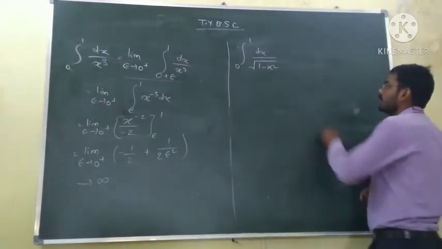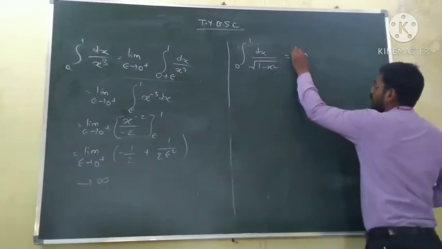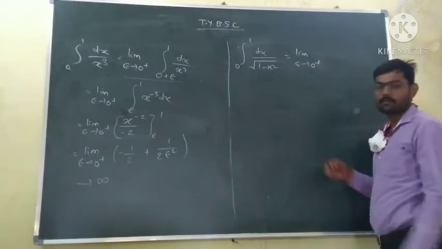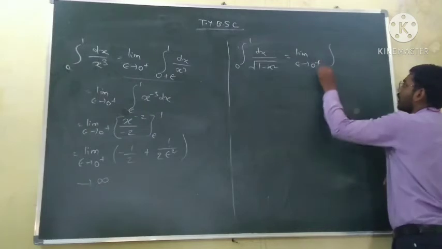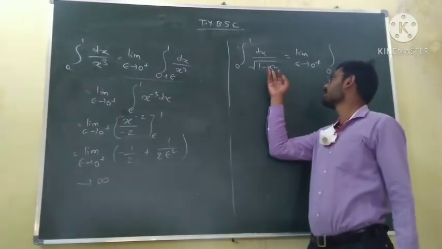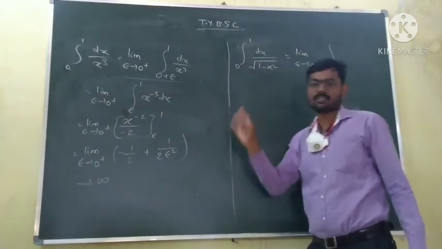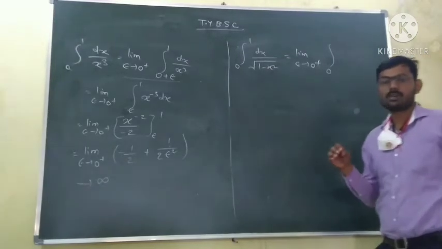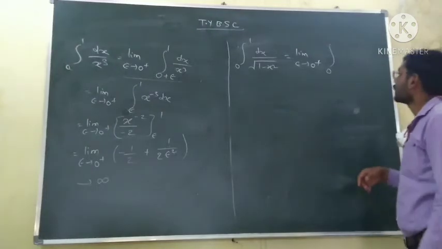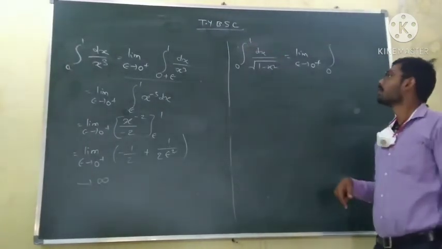So again we know this integration is equal to limit epsilon tends to 0 plus, that is from the positive side. Now here there is no problem with 0. 0 is not a singular point, because at x equal to 0, the function is defined and bounded. So the only singular point is the upper end limit point, 1.